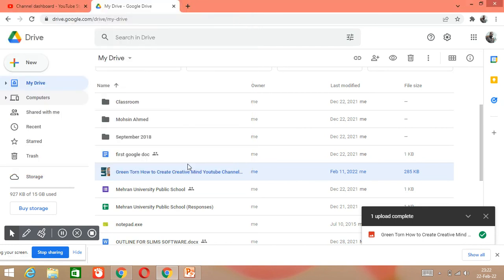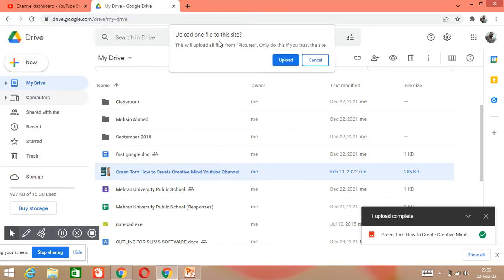Okay, click on upload. It says, upload one file to this site. This will upload all files from pictures. Only do this if you trust this site. Okay, so it is saying that your whole folder will be uploaded, and all files of these folders will also be uploaded.